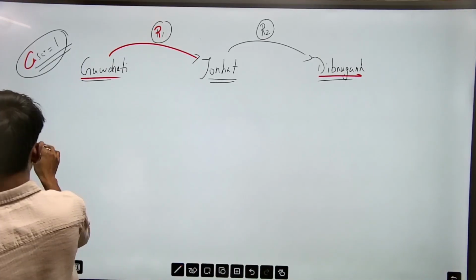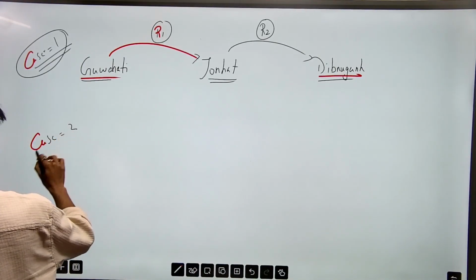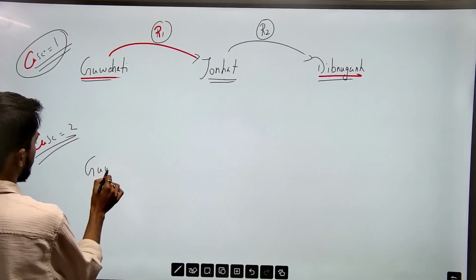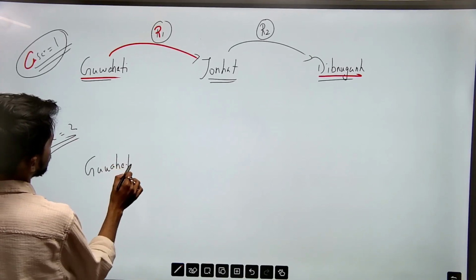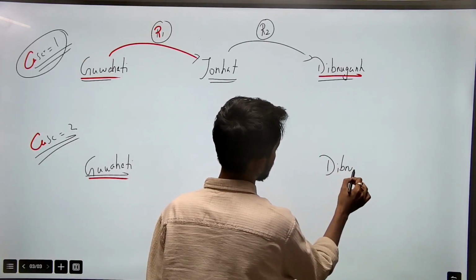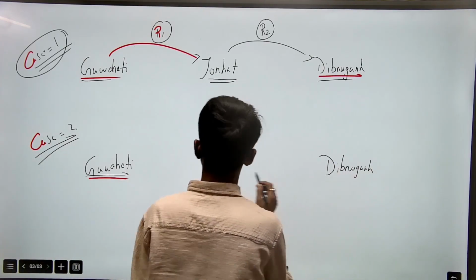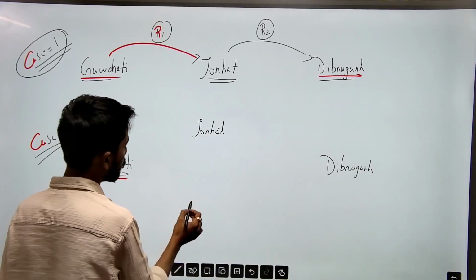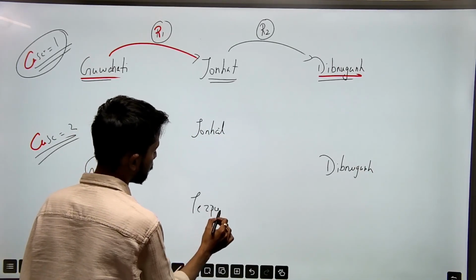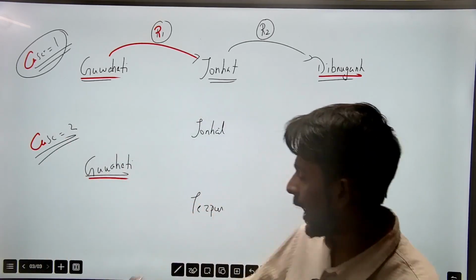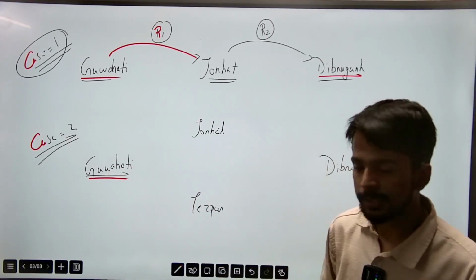Again, let us take case 2. Suppose I have to take the journey from Guwahati and reach Dibrugarh. I can go via Jorhat, or I can go via, suppose, Tezpur. These are two separate roads that ultimately reach your destination.